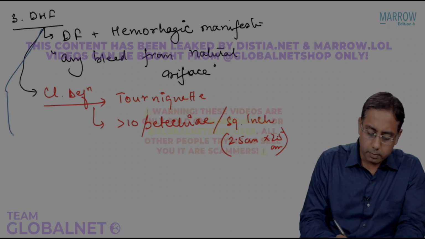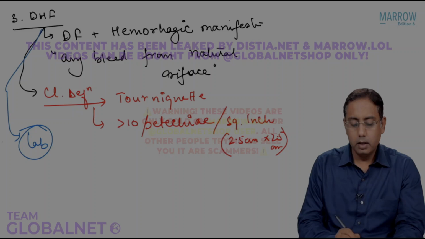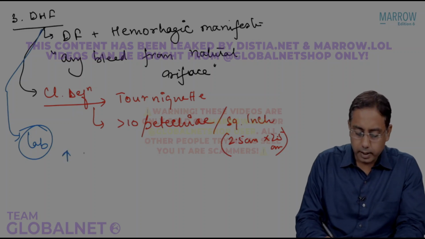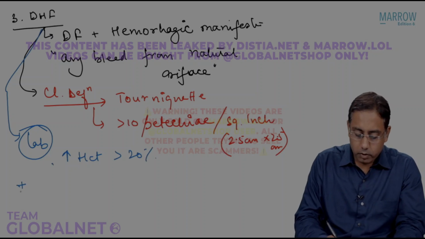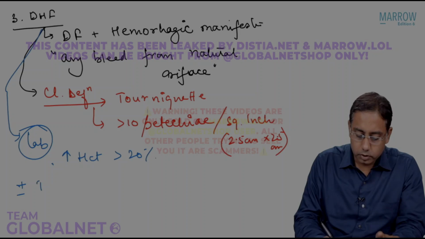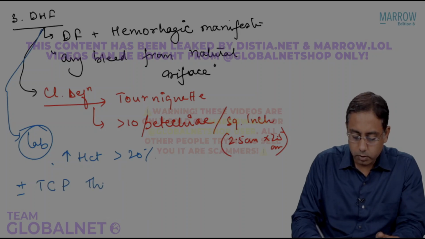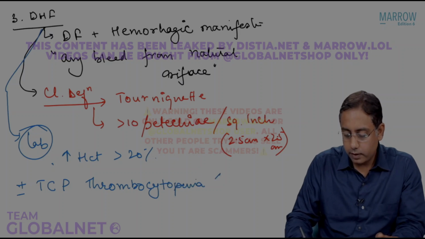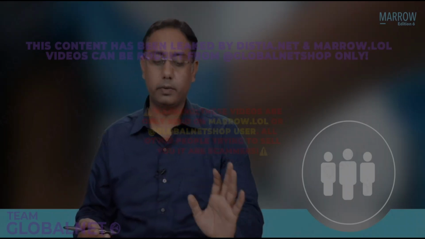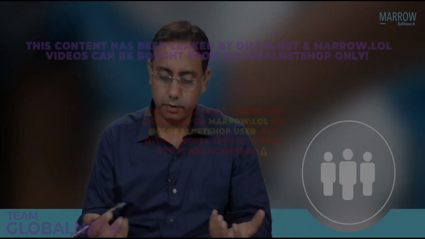However, if you talk about the laboratory diagnosis, in dengue hemorrhagic fever, there will be a rise in hematocrit above the baseline of more than 20%. It may or may not be associated with thrombocytopenia, with a platelet count of less than 100,000. Hematocrit increase of more than 20% of the current baseline level. Clinical definition would be a tourniquet. This is known as dengue hemorrhagic fever.